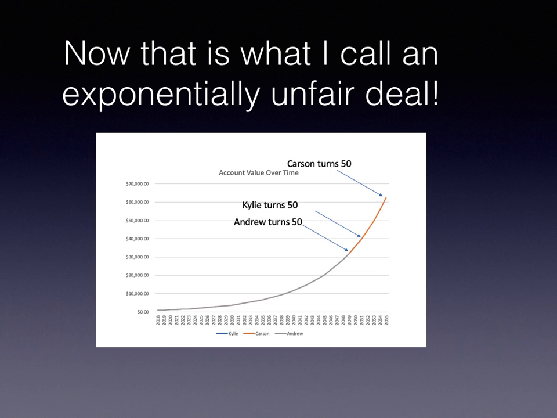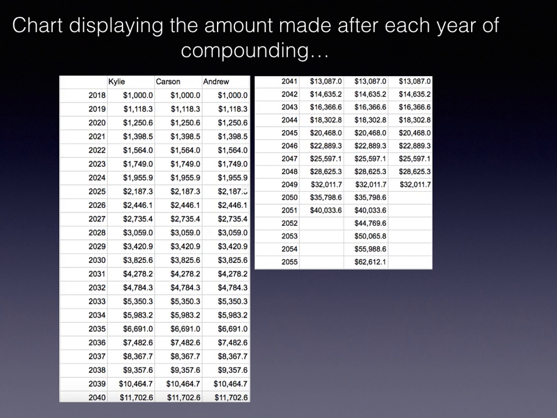And not only that, but as you can see here, it's even more than my older brother will make. So this shows us how, if all of our money is invested at the same time and it goes through this process of exponential growth at the same time, when my brother turns 50, the amount of money that he will be getting is far more. And those last few years are crucial because as time goes on, the money becomes more and more very quickly. And that is displayed right here in these charts.